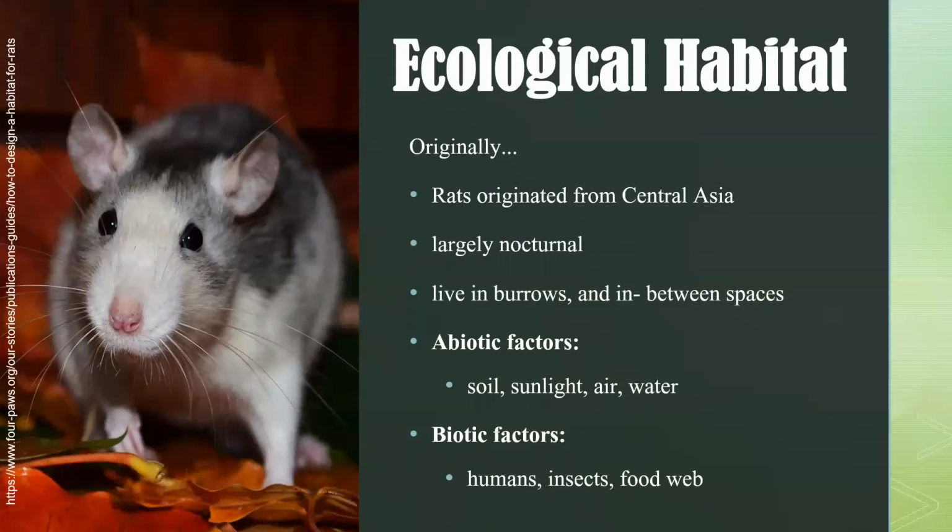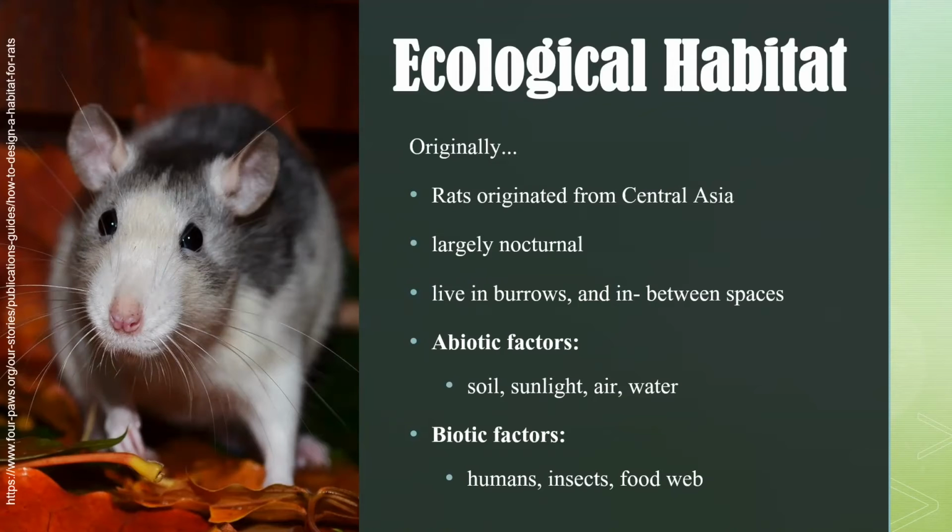The ecological habitat of the rats: they originated from Central Asia. They are usually largely nocturnal. However, now they can be seen wandering in the morning since there is more food source in the morning than at night. They live in burrows or underground and also in between spaces. That's why they can be found inside houses, inside buildings that have food or that are near food.